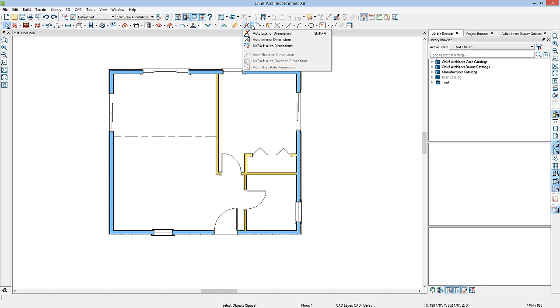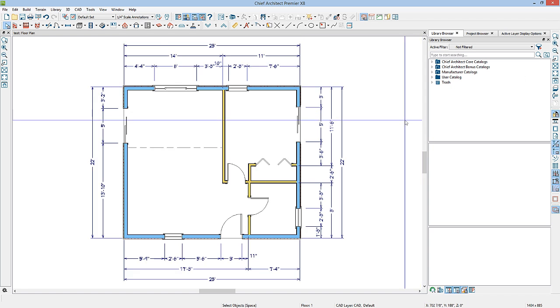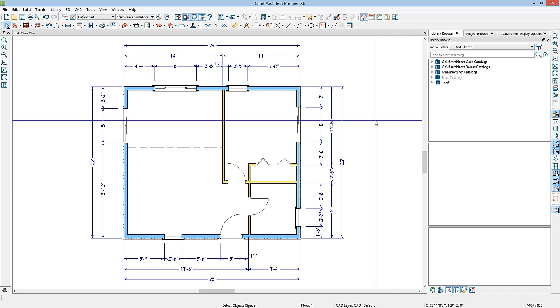Under your automatic tools parent tool, you have three different tools that you can use in floor plan view: the auto exterior dimensions, auto interior dimensions, and the NKBA auto dimensions. If I click on the auto exterior dimensions, Chief will create a complete set of dimensions around the outside of the building. The objects that your automatic dimensions are dimensioning to are set up in your defaults.